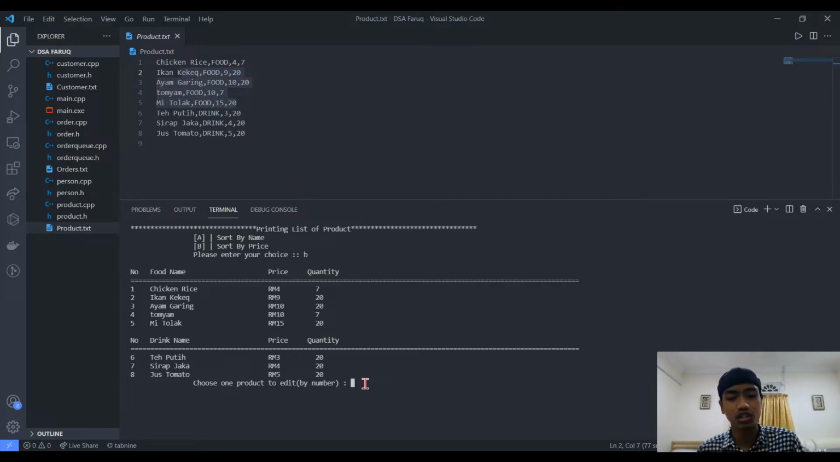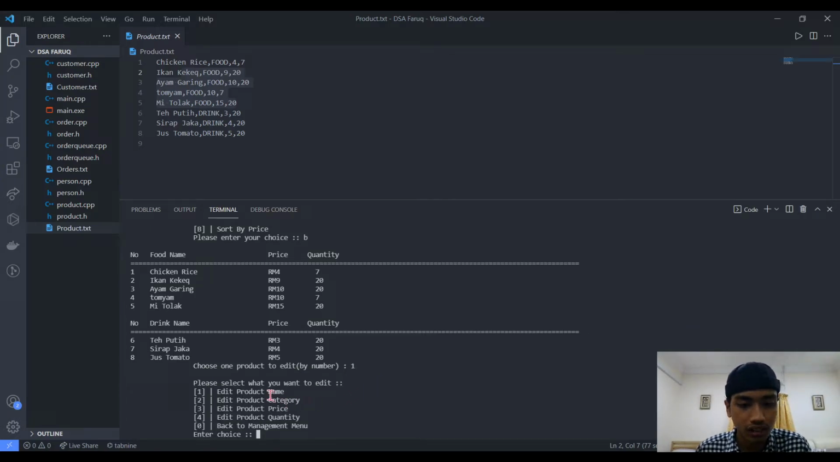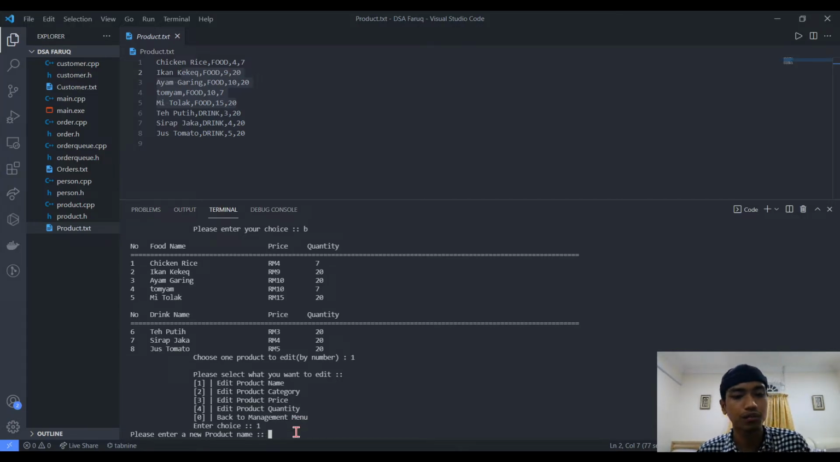Okay, we continue to the interface here. I choose the product to edit by number. Let's say I choose chicken rice, number 1, and then we can edit the product name, product category, product price, or product quantity. Let's say I change the product name. I just enter 1, and please enter a new product name. Let's say I change chicken rice to fried rice. Fried rice. Enter.